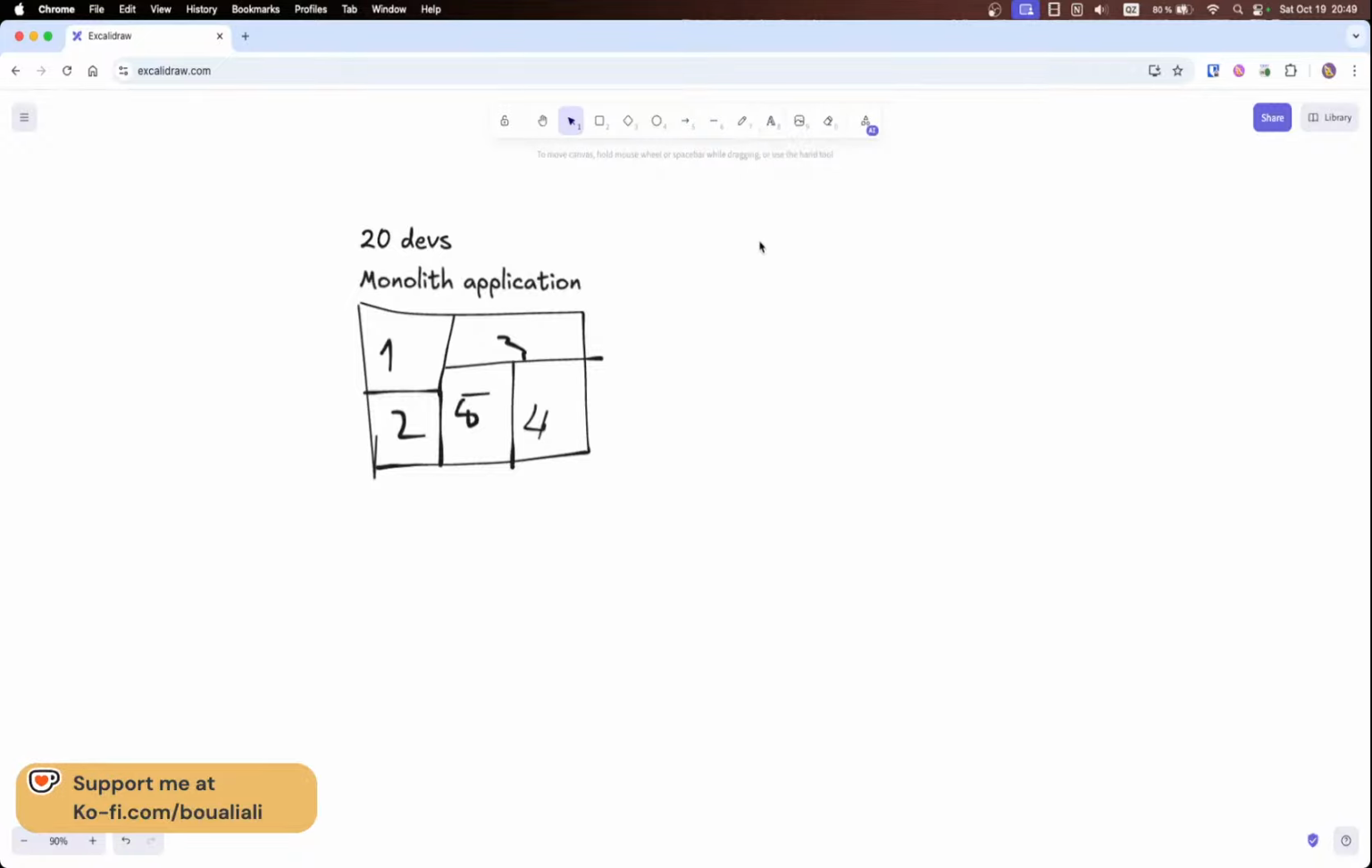Like users, I'm talking about the end users. So this is totally fine. Now let's see the reasons, or when we need to think about migrating from monolith to microservices architecture.